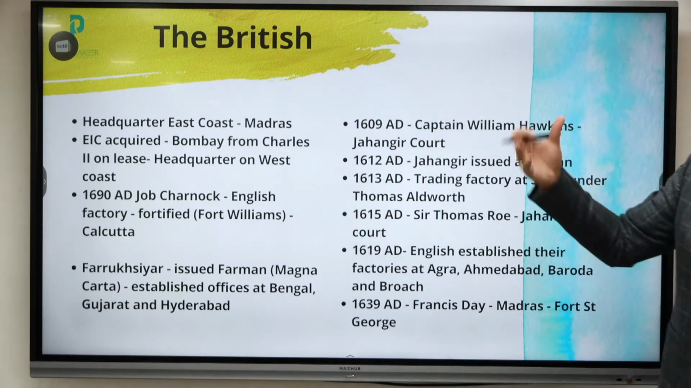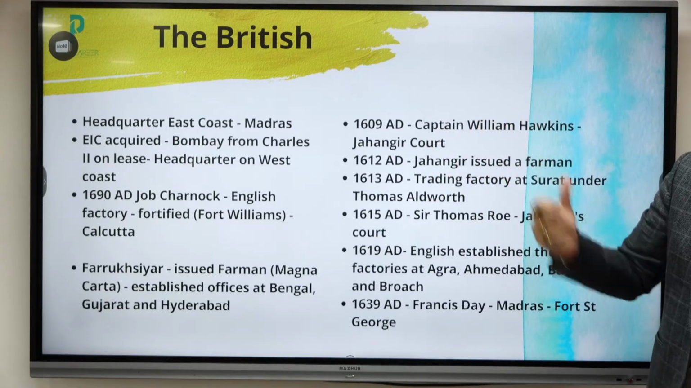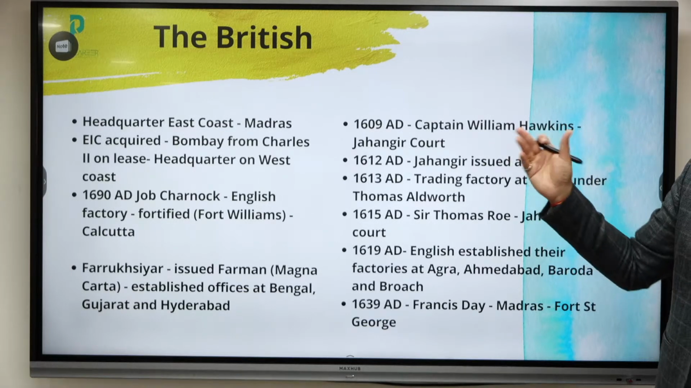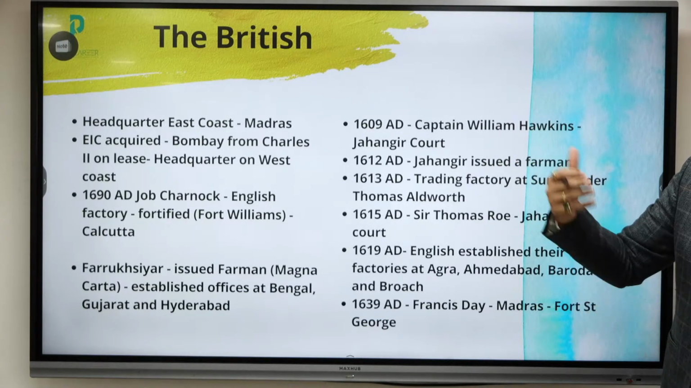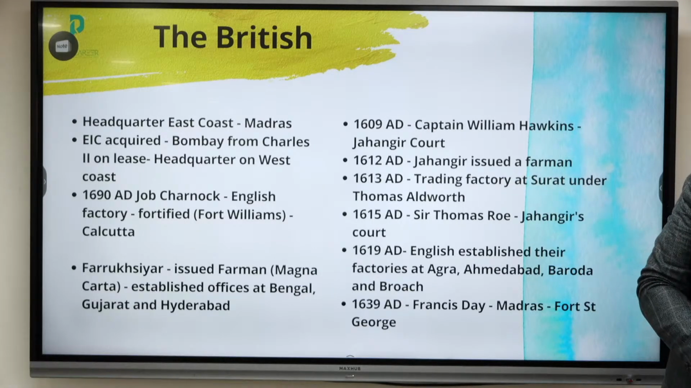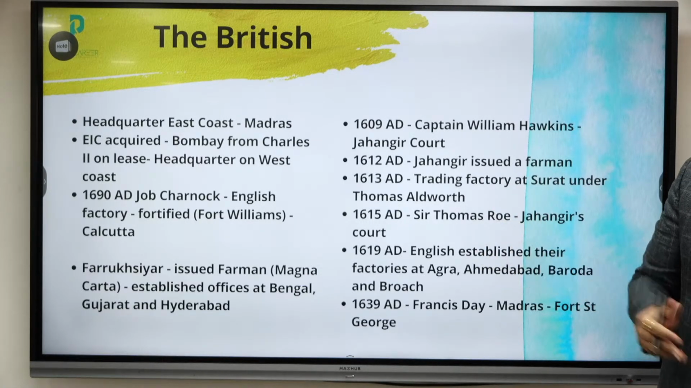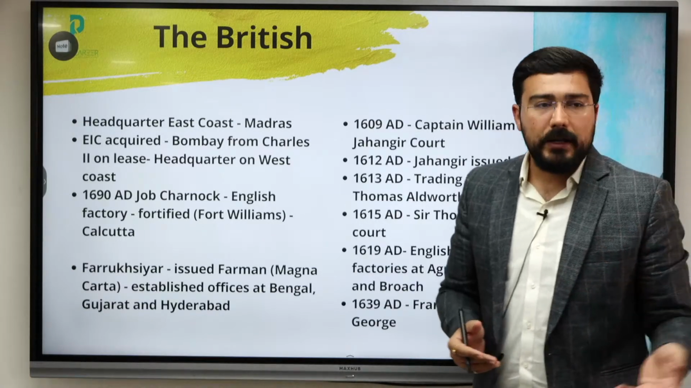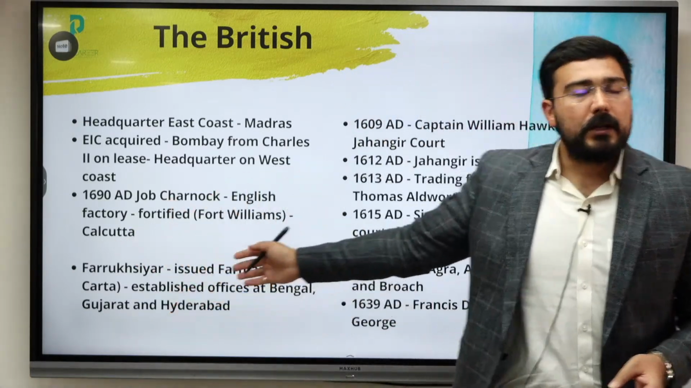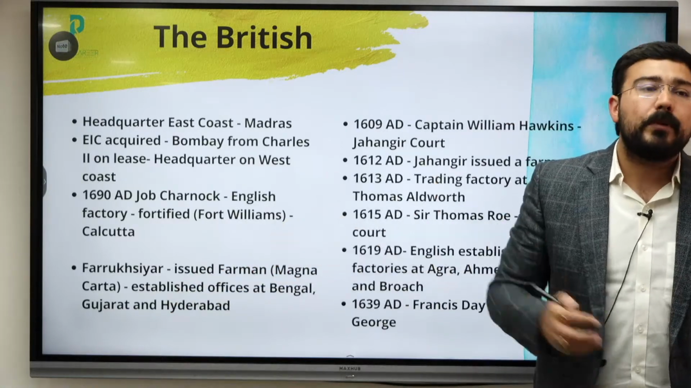If we see their initial headquarters, on the east coast it was at Madras, and on the west coast it was at Bombay, which was given by Charles II on lease. Then the initial factory system was eventually fortified into Fort William at Calcutta. Farrukhsiyar came up with one of the Farmans in 1717, which became the Magna Carta for the British, because it came from the Mughal emperor himself.